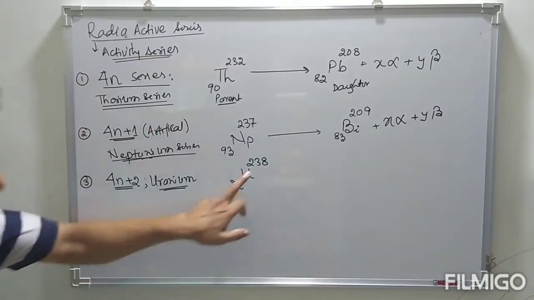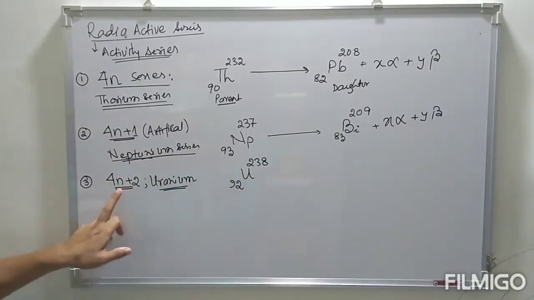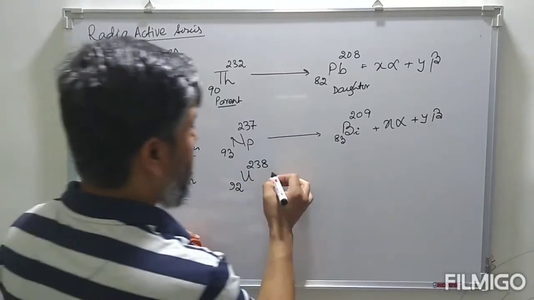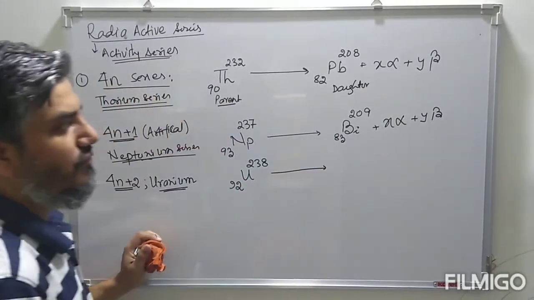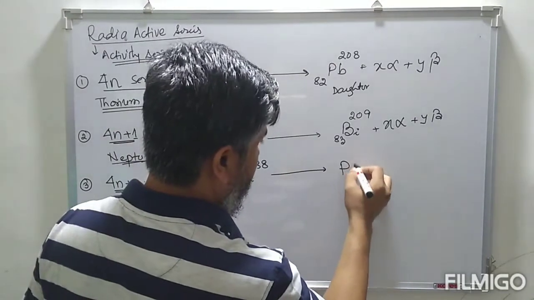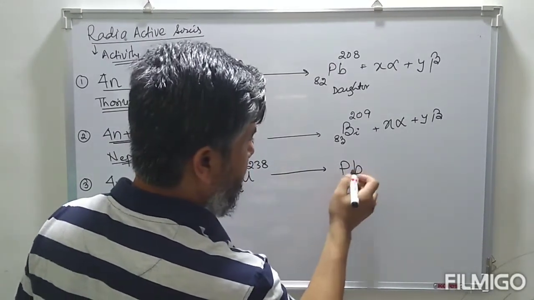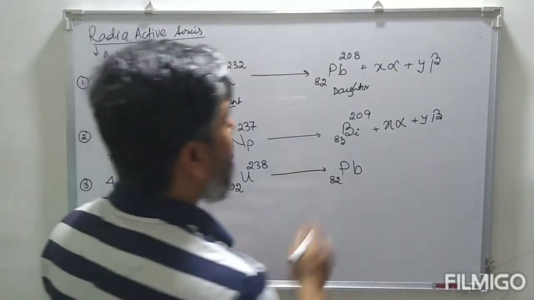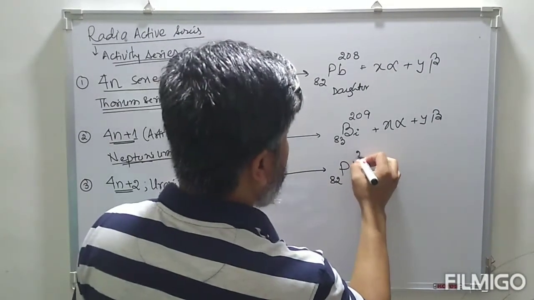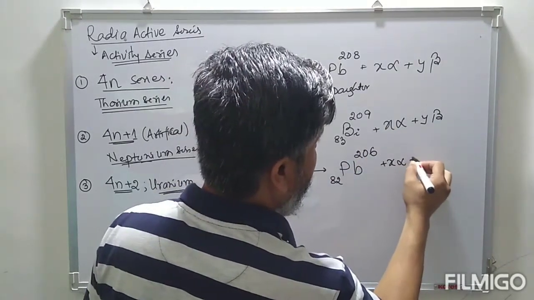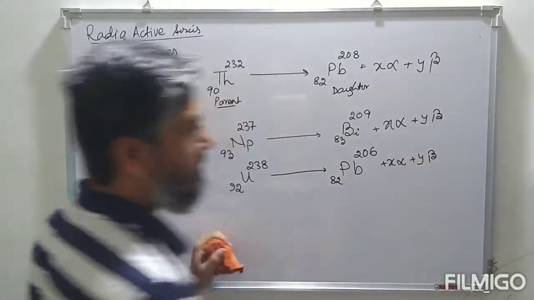When we divide this mass number 238 by 4, there is a remainder of 2. And this uranium, after a number of successive alpha or beta emissions, comes to the stable nuclei, that is lead, atomic number 82, mass number 206, plus some X alpha and Y beta particles.